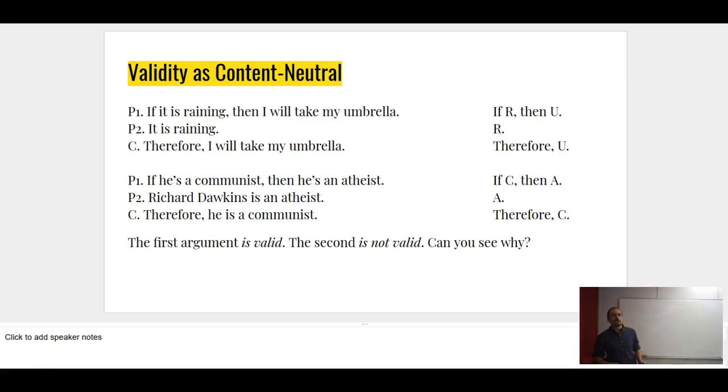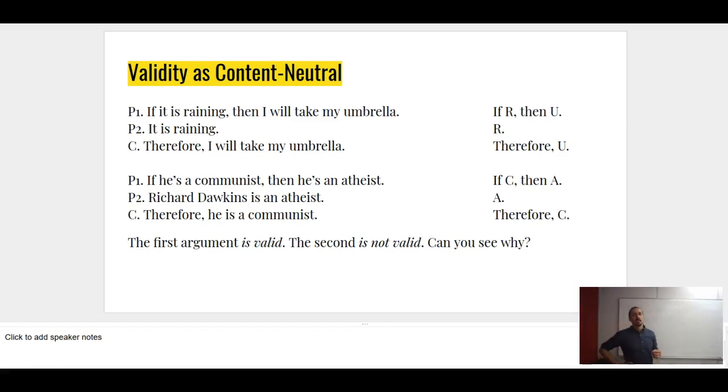So, here we have a couple of examples. 2 arguments. The first argument is valid, the second is not valid. Can we see why? Well, let's look at argument 1. If it's raining, I'll take my umbrella. It is in fact raining. Therefore, I'll take my umbrella. If you recall, we've already discussed an argument like this in the first video. It says, if R is true, then U will follow. If raining, then umbrella. It is raining, therefore umbrella.